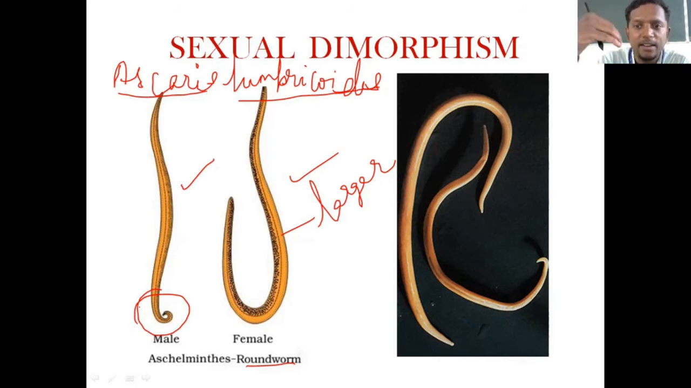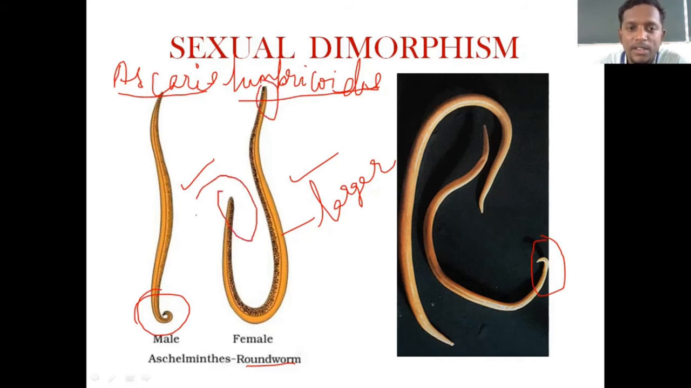It bends like a hook. Okay, the left side is the diagram I have put. If you see the right side, you can see the male has a bent hook-like structure on the posterior end of the body. Female, no, it is straight. Female, both the points are straight. You can see here also it is straight, here also it is straight. So by looking at the animal you can tell which is male and which is female.